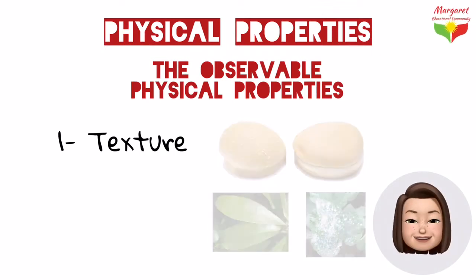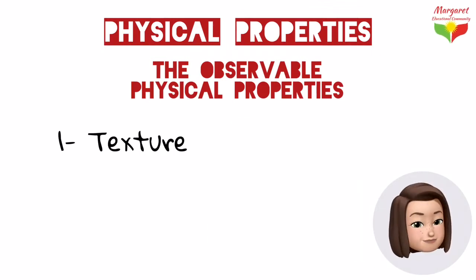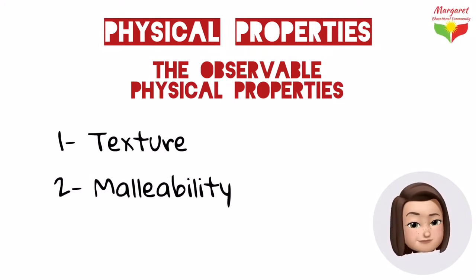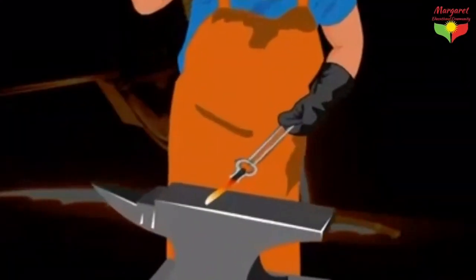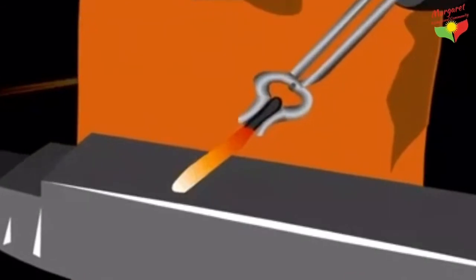Another observable physical property is malleability and ductility. Malleability is the ability of a substance to be bent, hammered into thin sheets, or otherwise shaped without breaking. As you know, many metals are malleable.